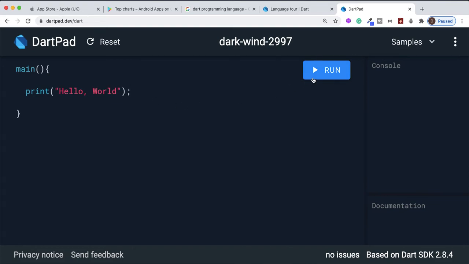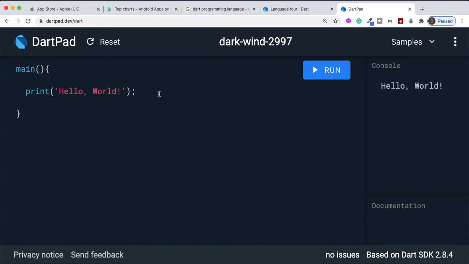Now let's click run. What do you think will happen? Hello world will print. Hello world is here. See that? Hello world. Now let's do the same thing, but put it in a single quote. Hello world, in a single quote, and run again. The same thing will happen. Nothing has changed.